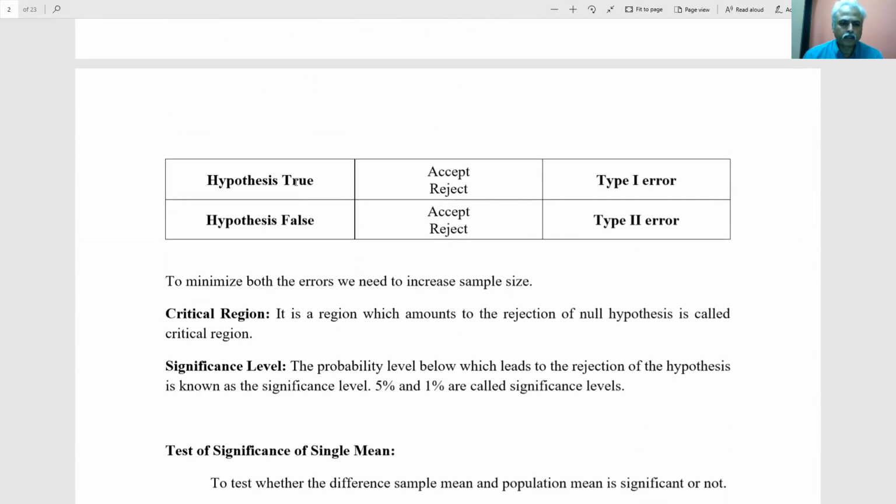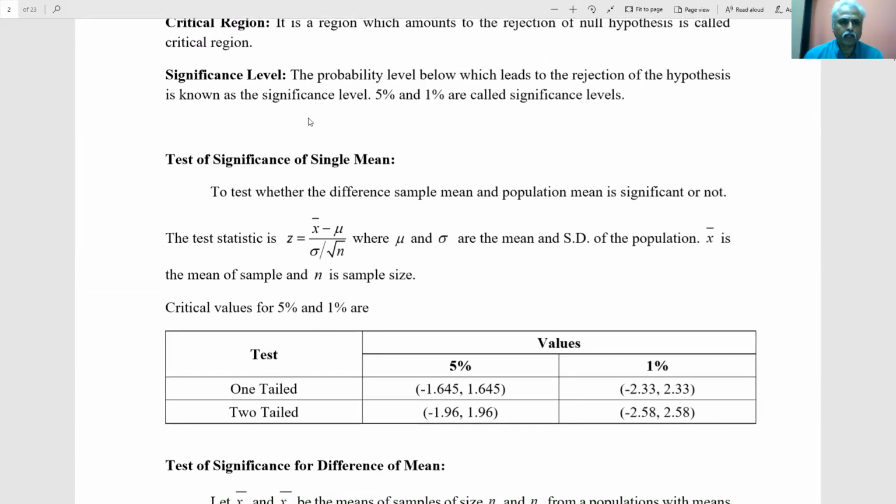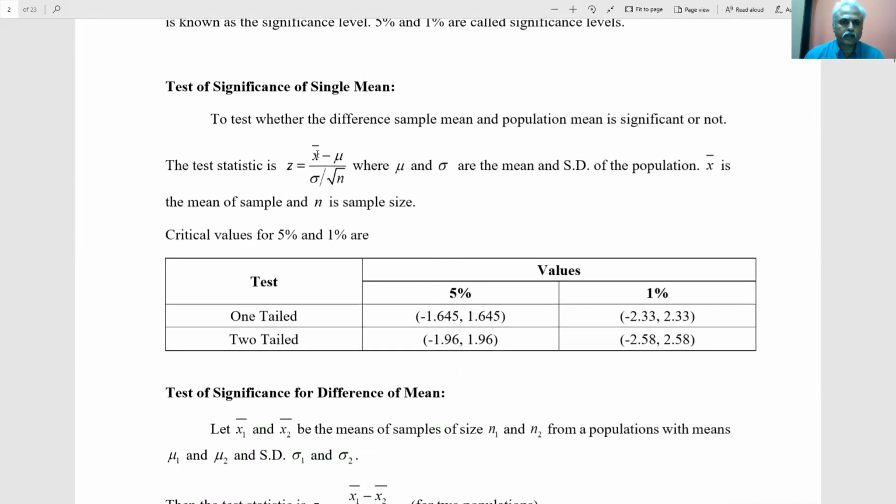And here are some important formulae. Suppose x is the variable, and I take a small sample. Usually the sample mean, the arithmetic average of the sample, is denoted by x bar.